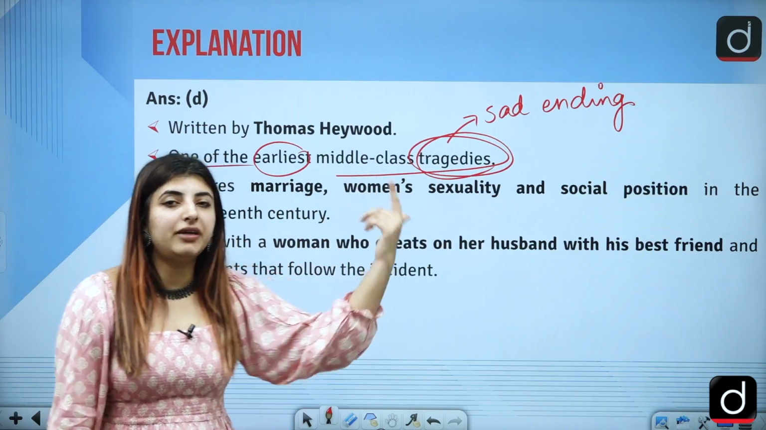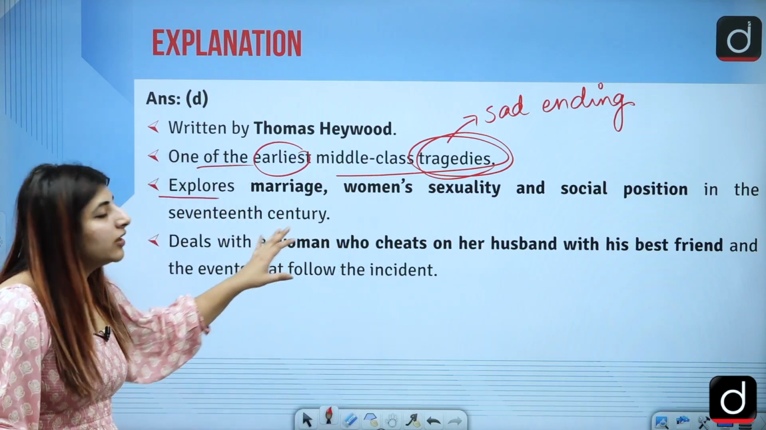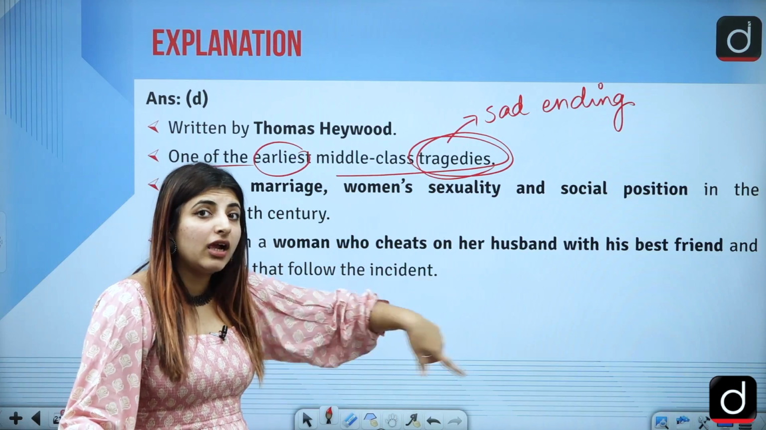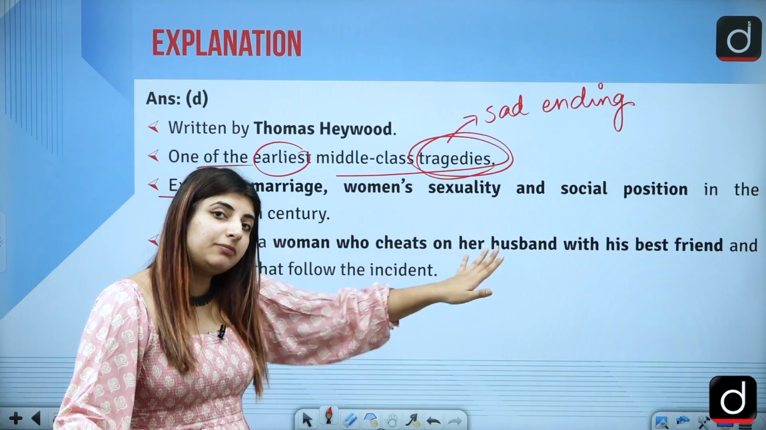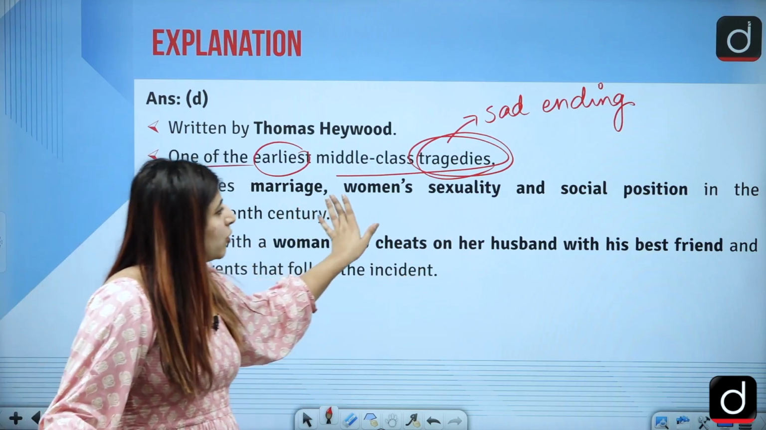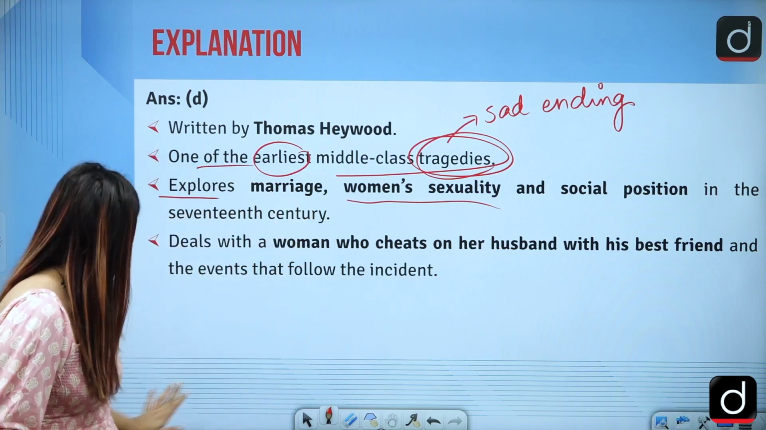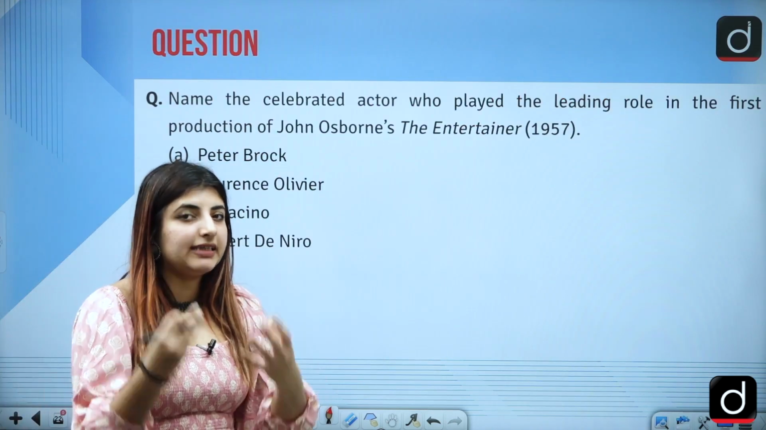And what does the play deal with in one line? It deals with a woman cheating on her husband with her husband's best friend, right? So it deals with these prominent themes which are there. And this is the entire talk that we have. What does it really deal with?